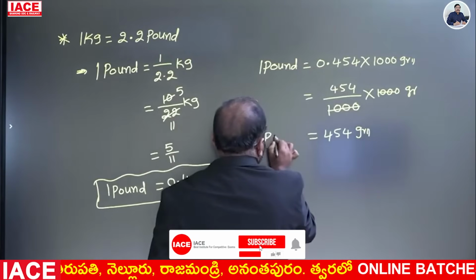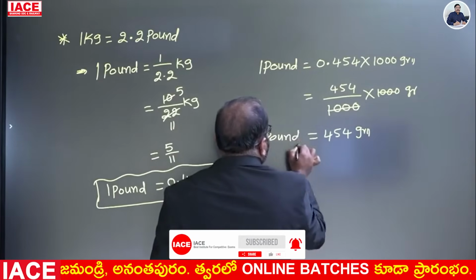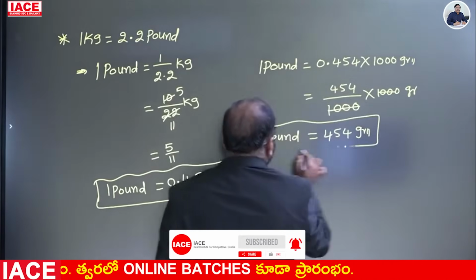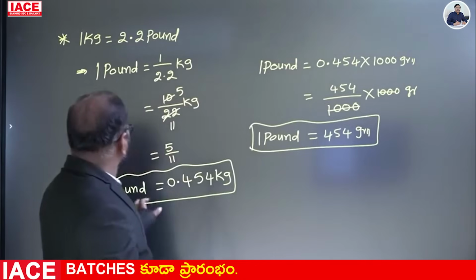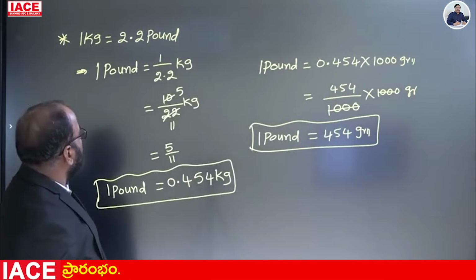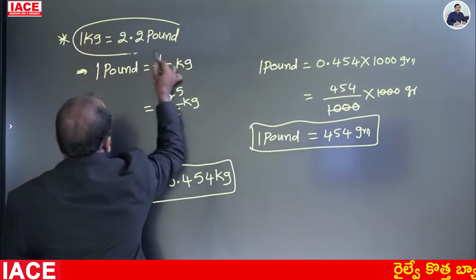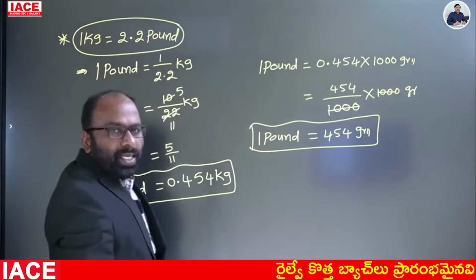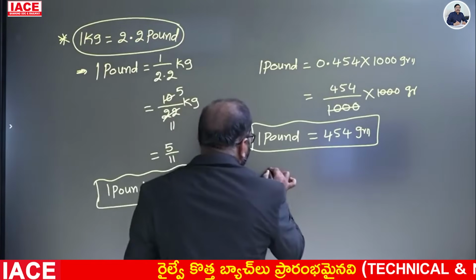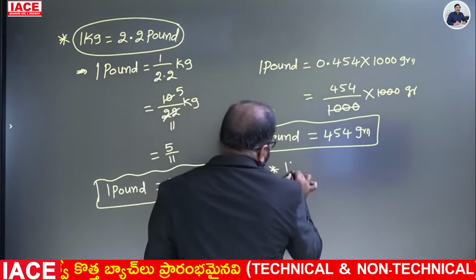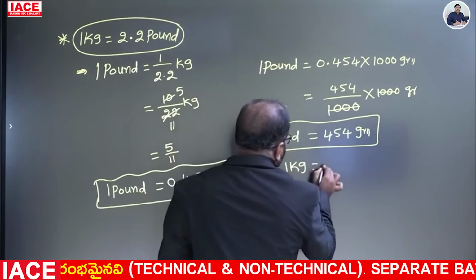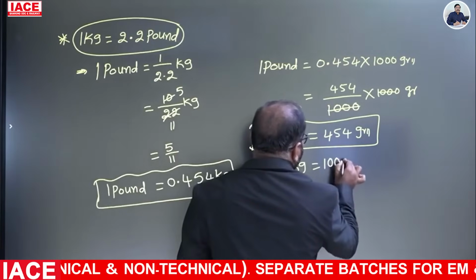So 1 pound is equal to 454 grams. 1 kg is equal to 2.2 pounds. Right. 1 kg is equal to 1000 grams.